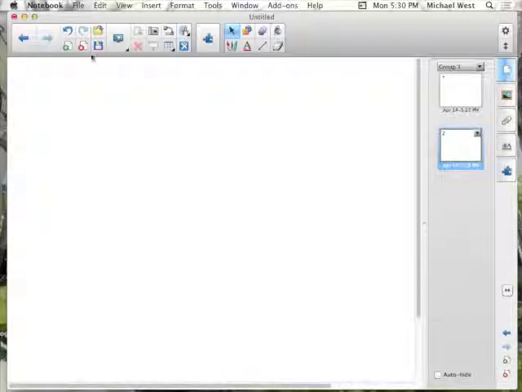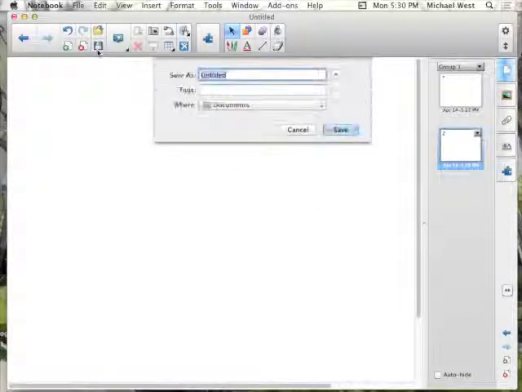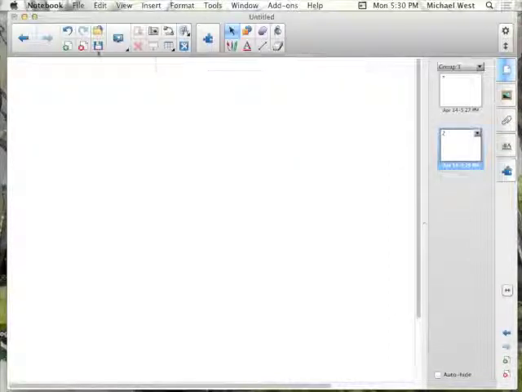And of course, the floppy disk is still, in the 21st century, ubiquitous for having to save a file. So I'm going to give this a name. Okay, I want to hit save, and now that is the name of my presentation here.